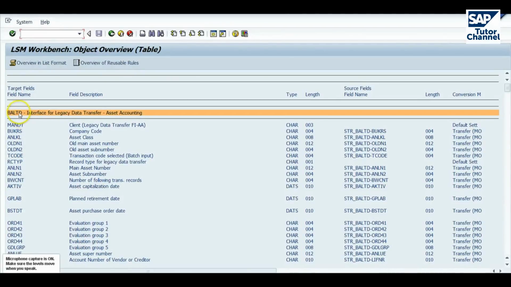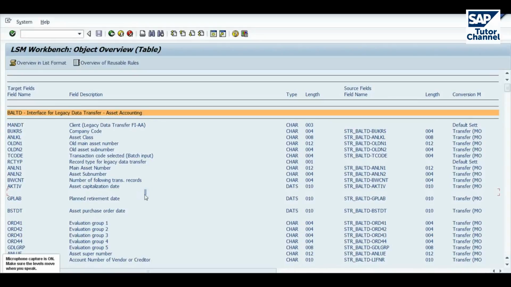So we need to mirror this structure so that we format our data in the same way, with the same fields, the same data types, and the same field lengths. And that's not to say that we need to populate every field in the structure. There are some that are mandatory, and there are some that are optional.